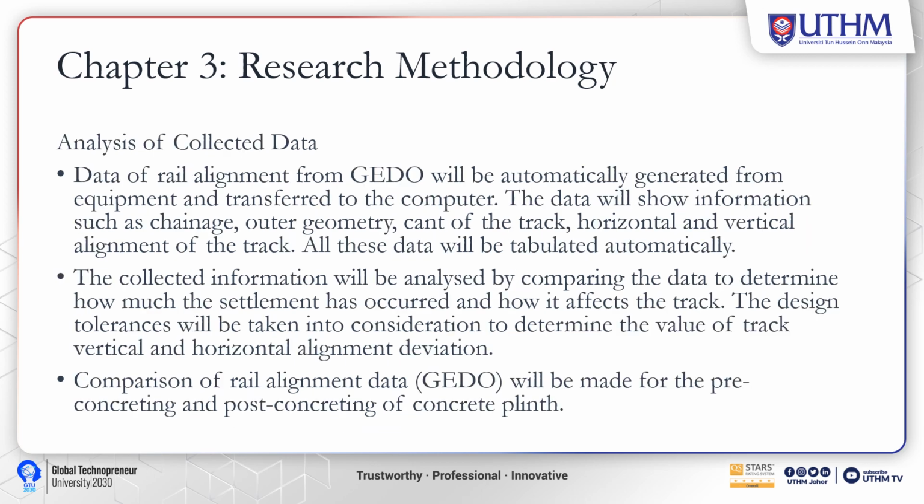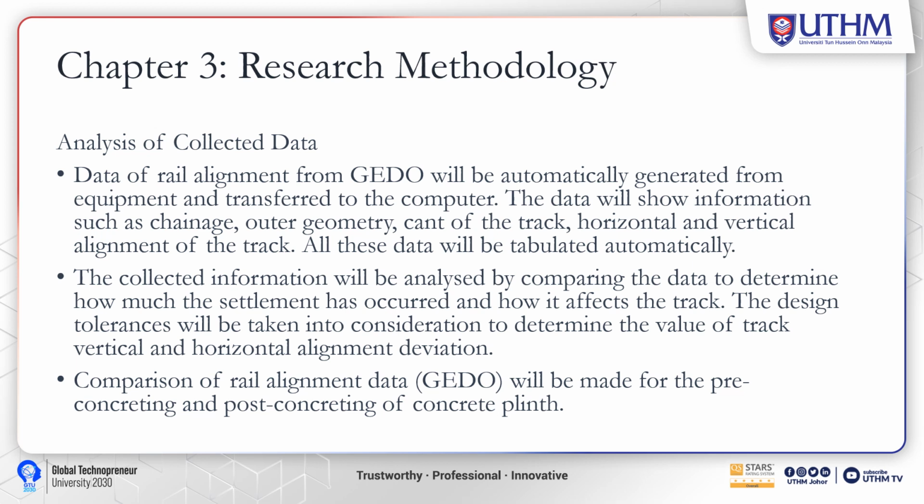The research methodology involves the analysis of collected data. Data of realignment from GEDO will be automatically generated from the equipment and transferred to the computer. The data will show information such as gauge, cross level, cant of the track, and horizontal and vertical alignment of the track. All this data will be tabulated automatically by the equipment. The collected information then will be analyzed by comparing the data to determine how much settlement has occurred and how it affects the track.